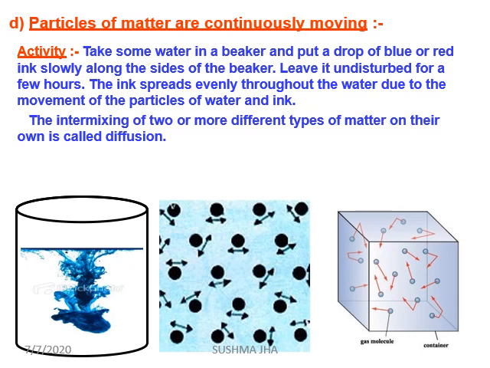Now particles of matter are in continuous motion. Now we can see one experiment or activity. Take some water in a beaker and put a few drops of blue or red ink slowly along the side of the beaker. Leave it undisturbed for a few hours and you can observe that the ink spreads evenly throughout the water due to the movement of particles of water and ink. So the intermixing of two or more different types of matter on their own is known as the diffusion process, from which we can know particles of matter are in continuous motion.